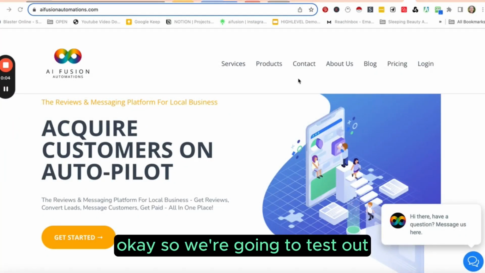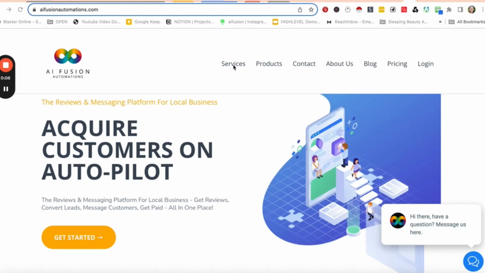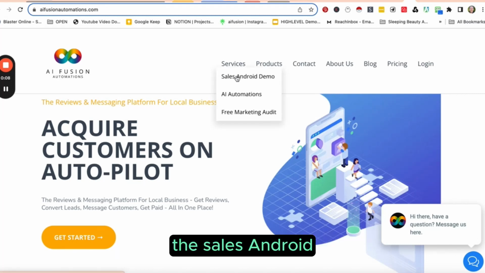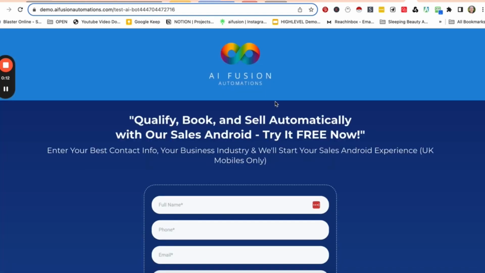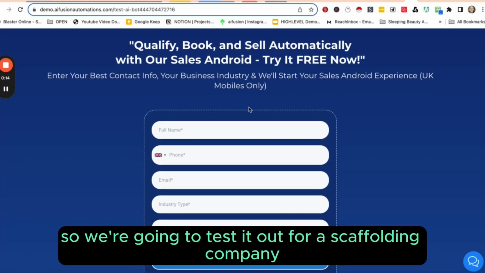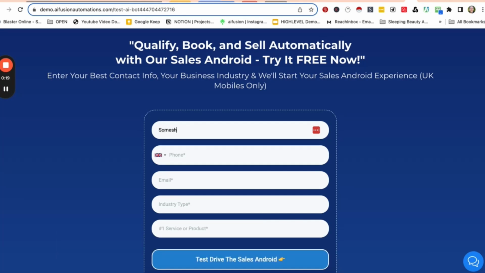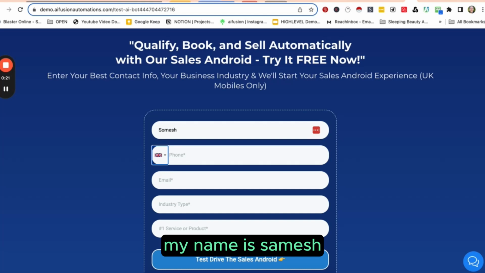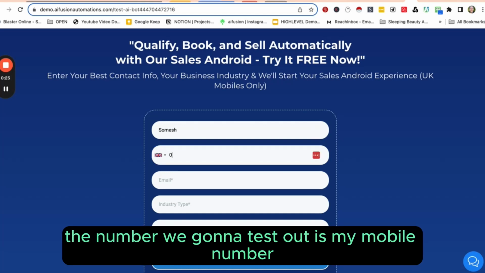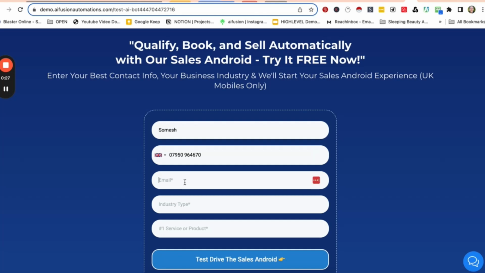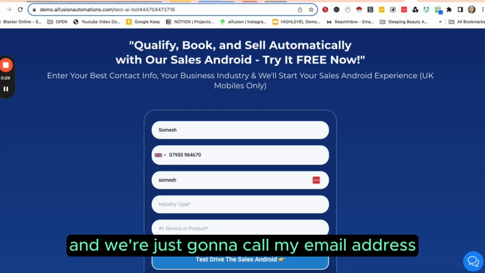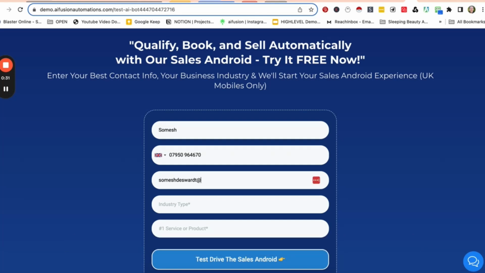Okay, so we're going to test out the sales Android. We're going to test it out for a scaffolding company. My name is Somesh. The number we're going to test out is my mobile number, and we're just going to call my email address.